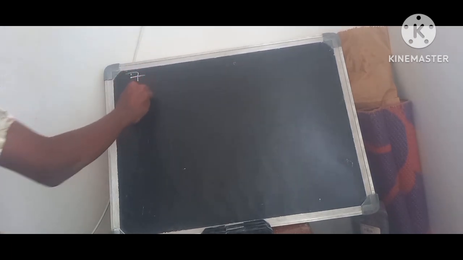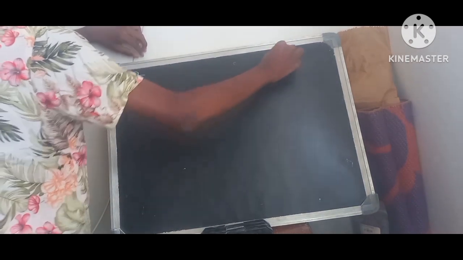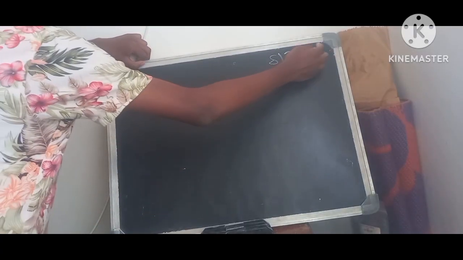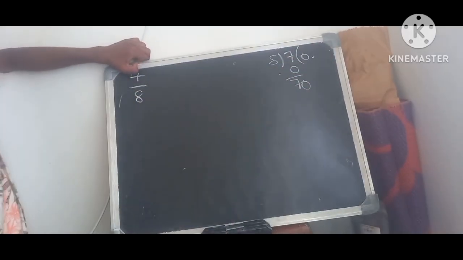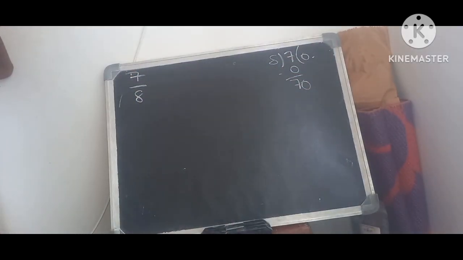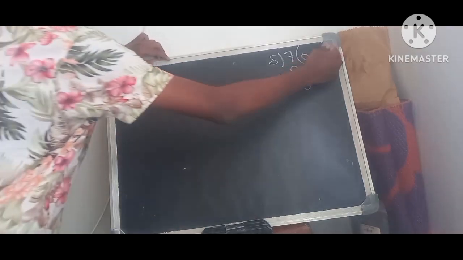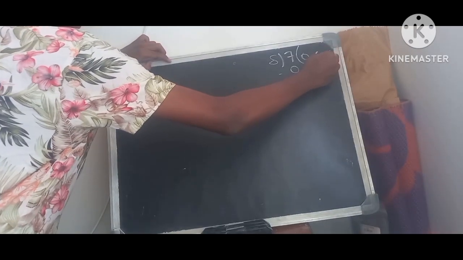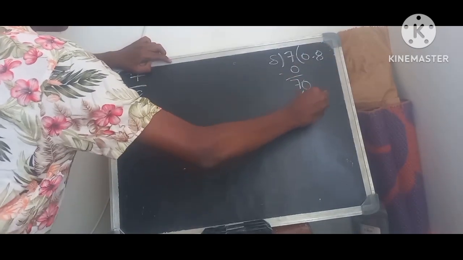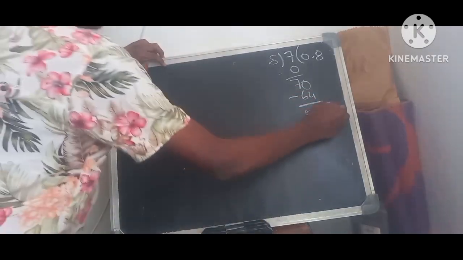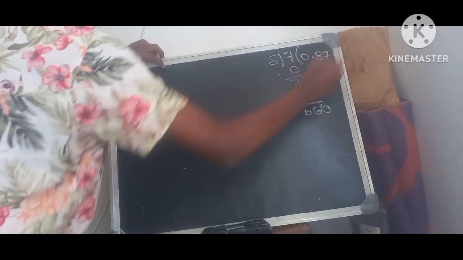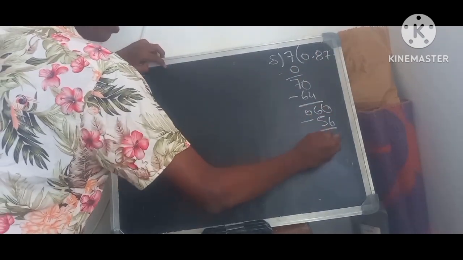Now we'll take one more number and divide it. That is 7 by 8. So you divide 7 by 8. Obviously you take 0, put the decimal point, and you get 70. 8 eights are 64, so you get 6. Then 8 sevens are 56, so you get 4.